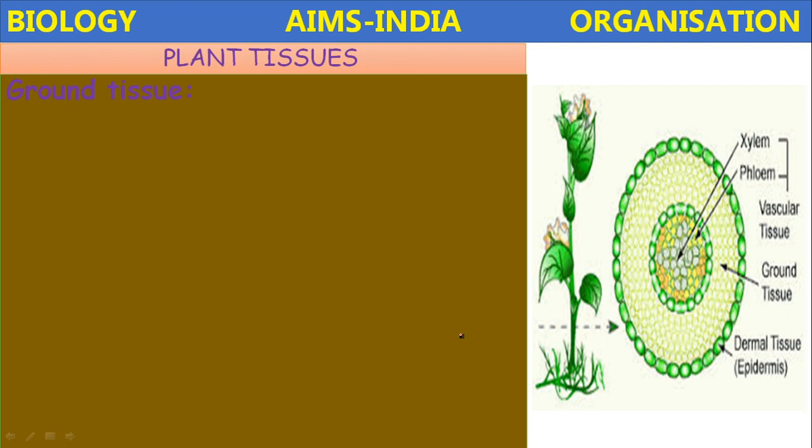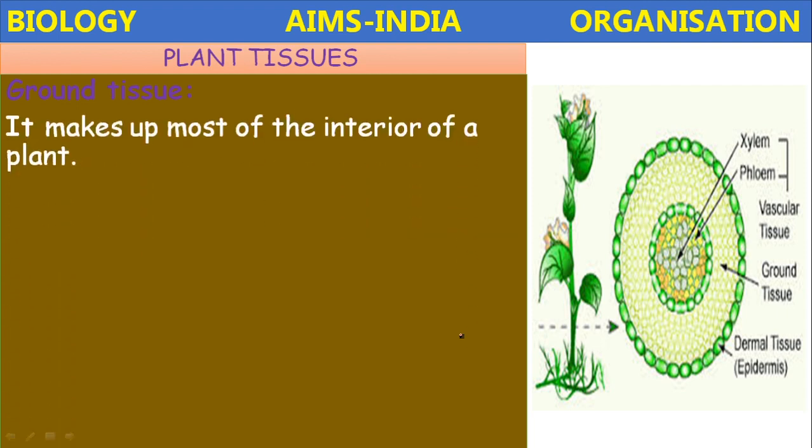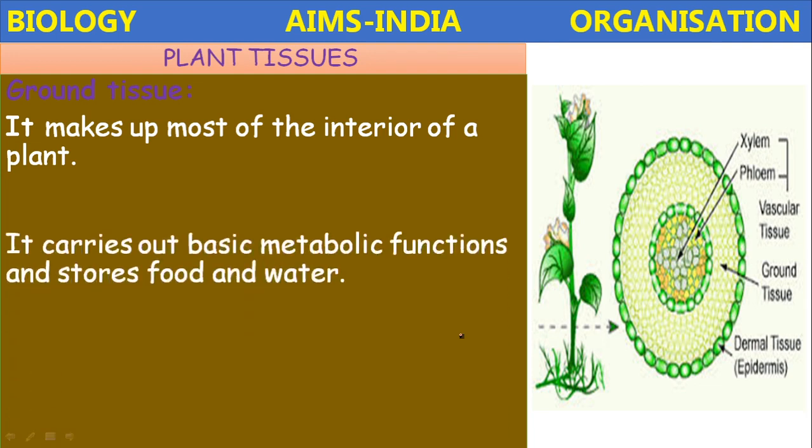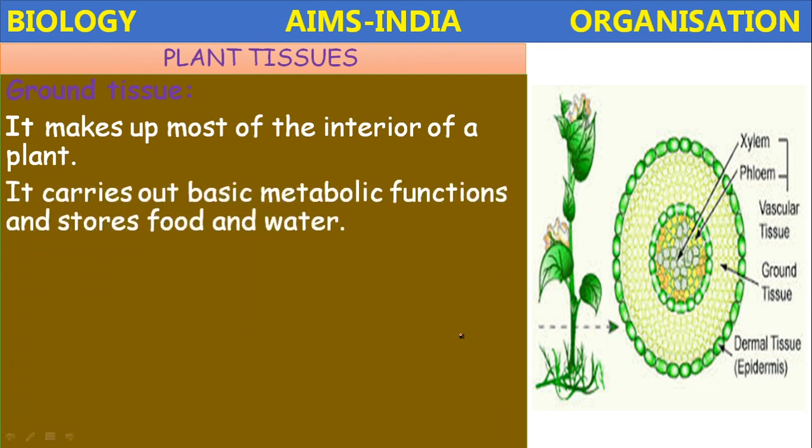So ground tissue. Ground tissue makes up most of the interior of the plant. It carries out the basic metabolic functions and stores food and water. Parenchyma, collenchyma, and sclerenchyma are the three main tissues included in the ground tissue. It helps in the metabolic functions and stores food and water.